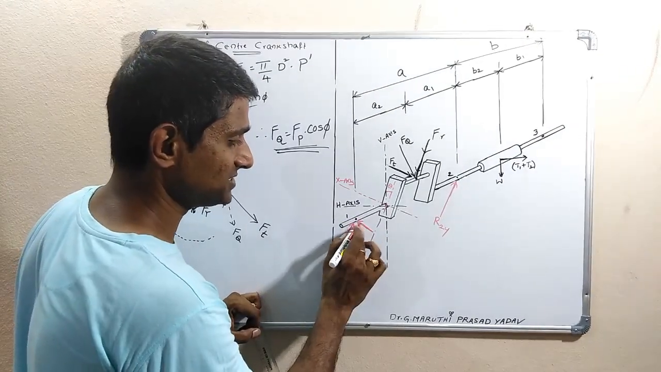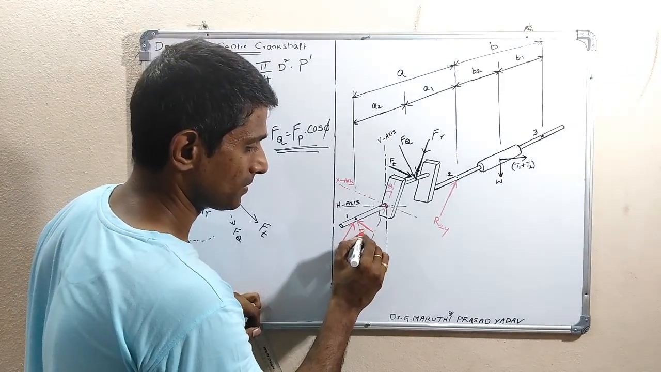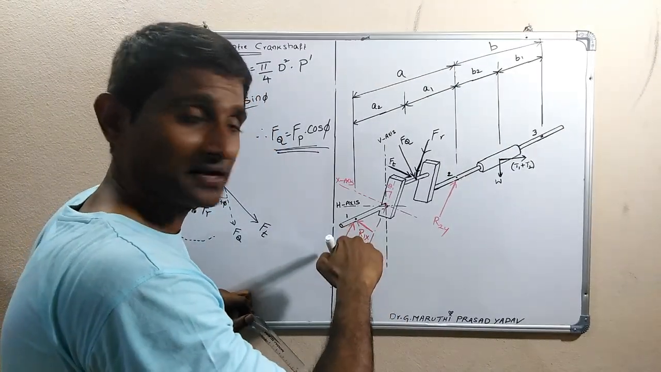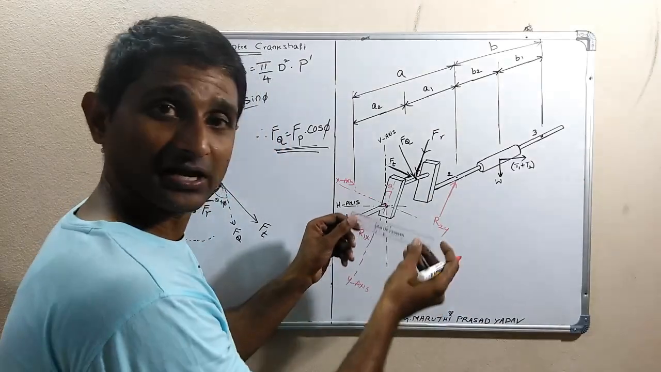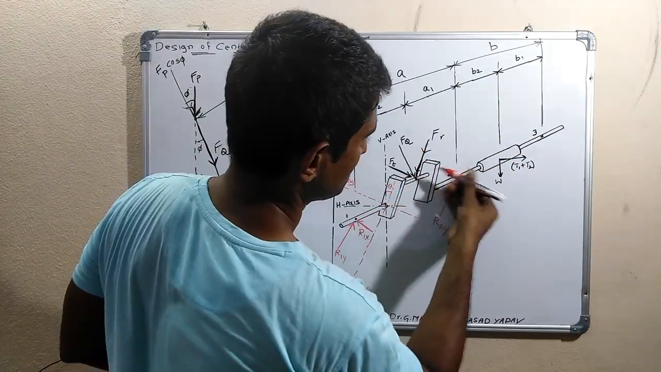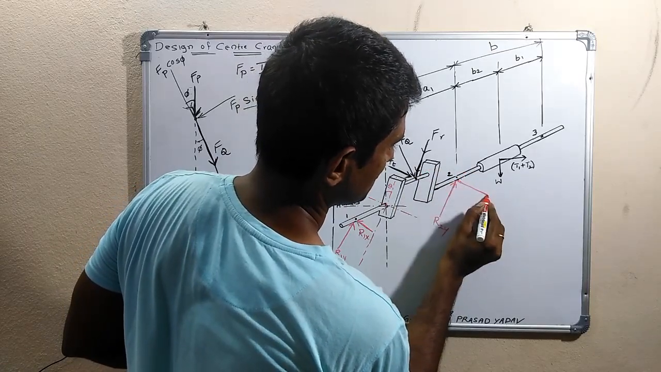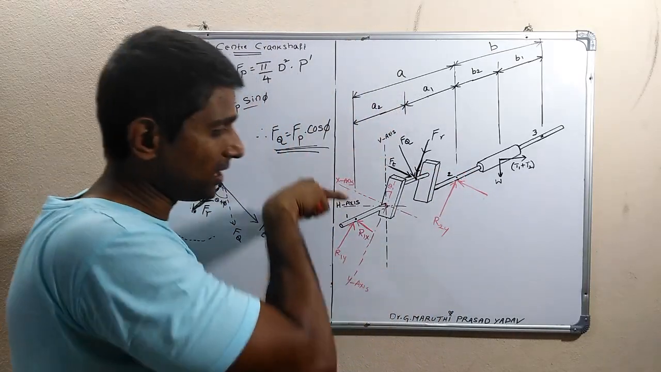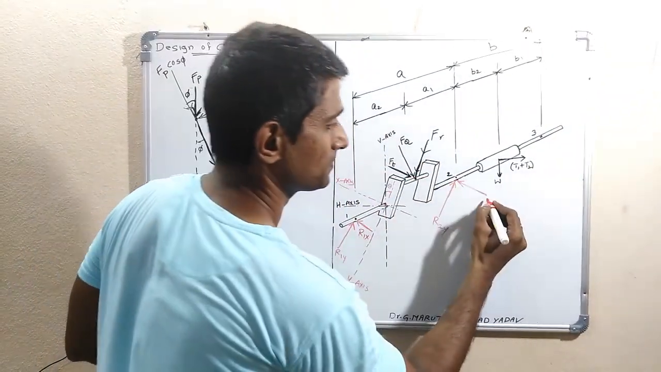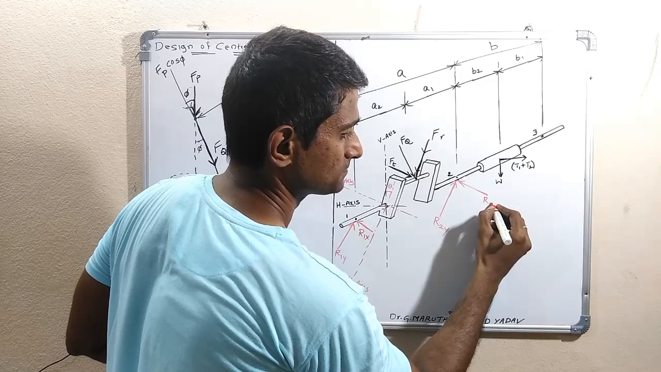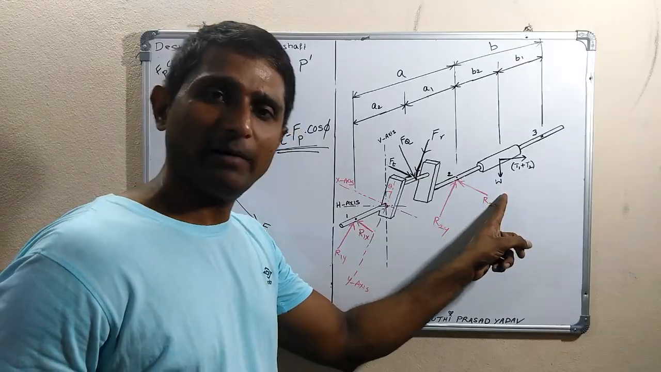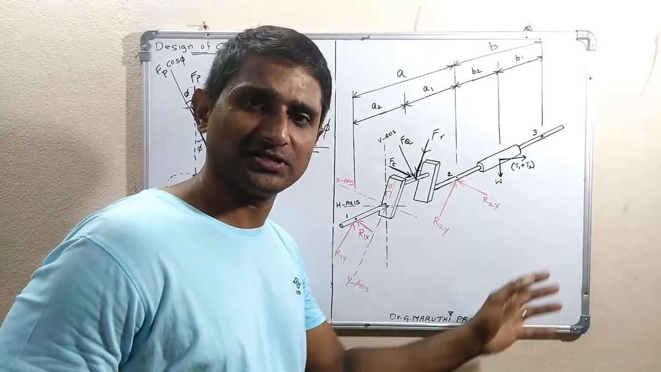Like this. This is R1X, and similarly the reaction because of FT at bearing 2 is along the x direction. Along the x-axis, FT is like this, so the reaction is opposite: R2X. Clear? Now, because of W, the reaction at bearing 2 and bearing 3.